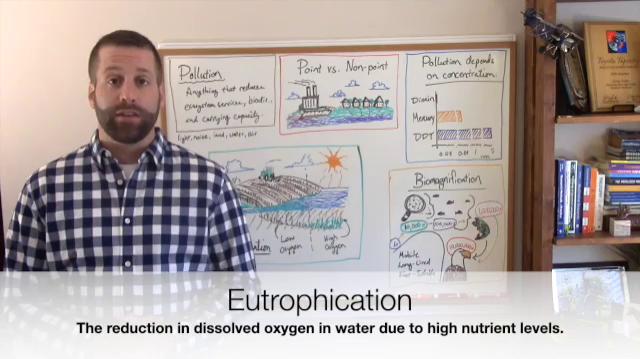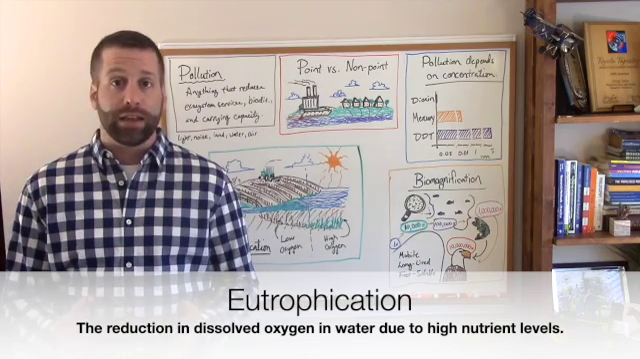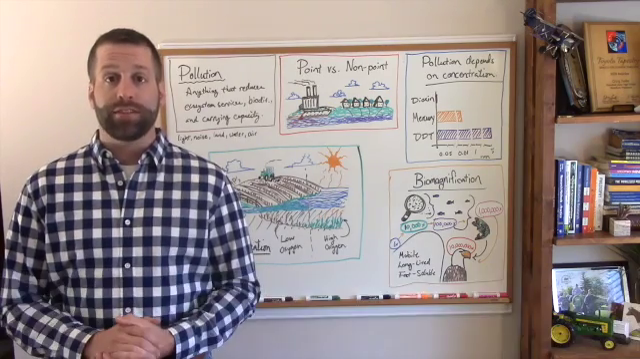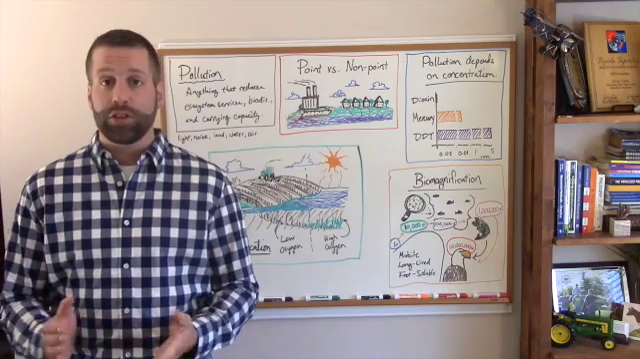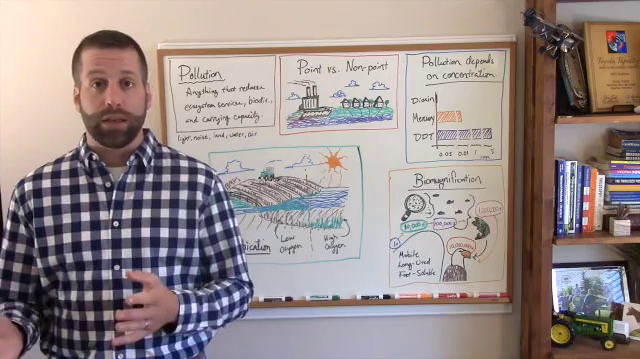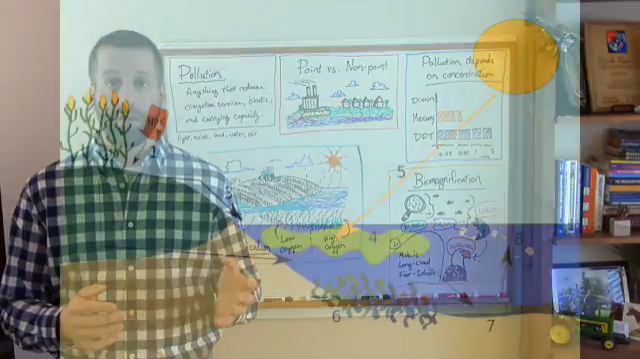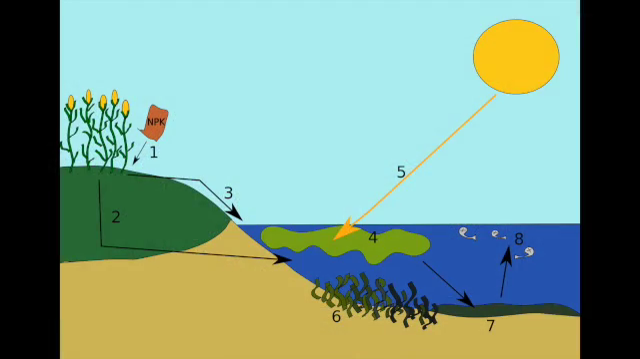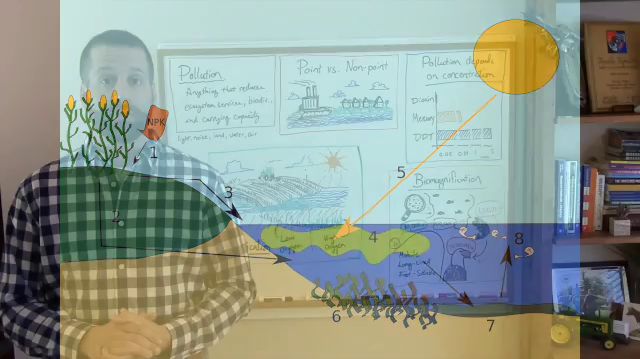Eutrophication is the process in which dissolved oxygen in aquatic ecosystems is reduced due to excessively high nutrient levels such as nitrogen or phosphorus. Nutrients like nitrogen and phosphorus make their way into aquatic ecosystems from nearby fields. This causes the growth of thick algae mats which block out sunlight to aquatic ecosystems. This reduces photosynthesis from aquatic plants, reducing both the production of oxygen and food for the rest of the food chain in that aquatic ecosystem.